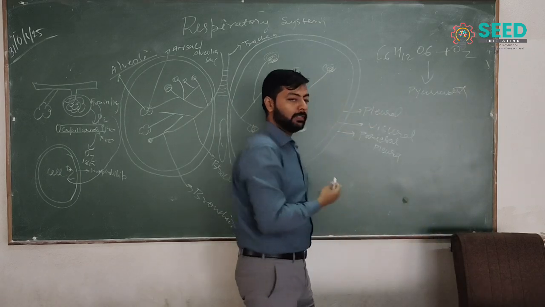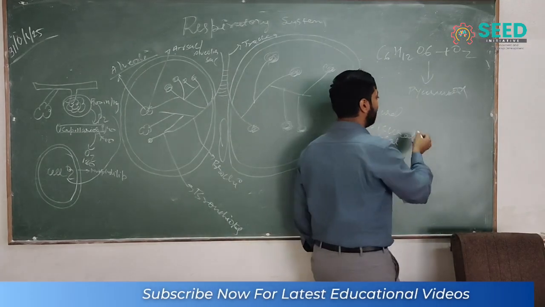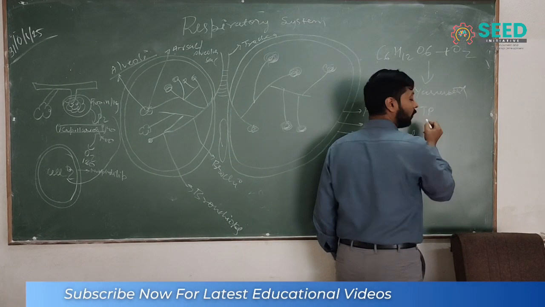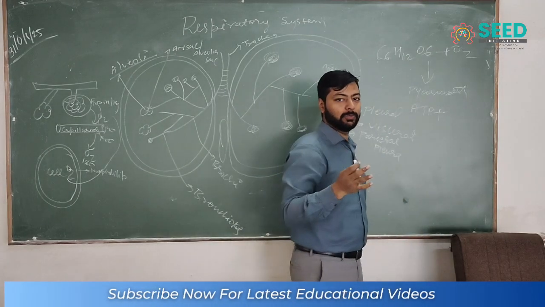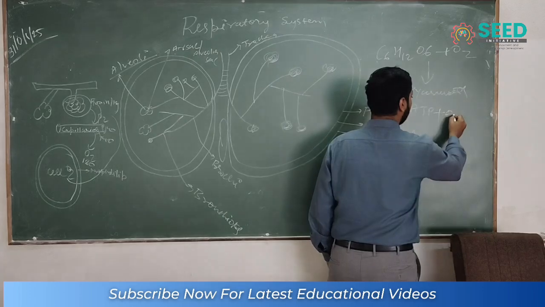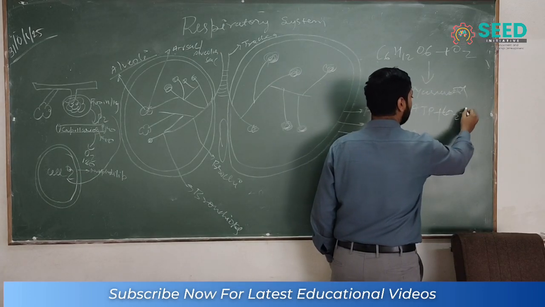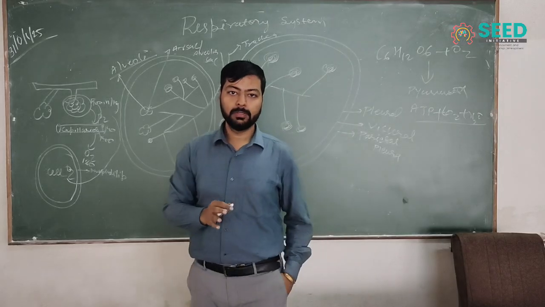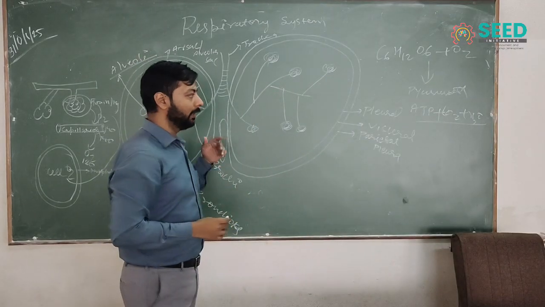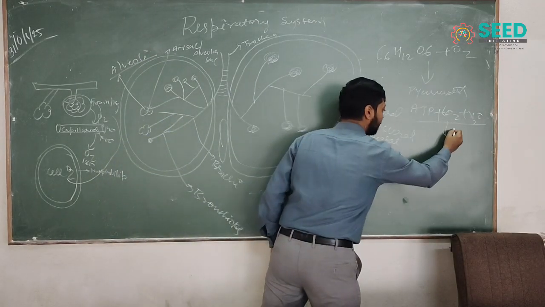After making pyruvate, it forms ATP. It is also called the Krebs cycle; everybody has seen it in biochemistry classes. ATP plus CO2 plus H2O: these are the products that we exert into the environment.